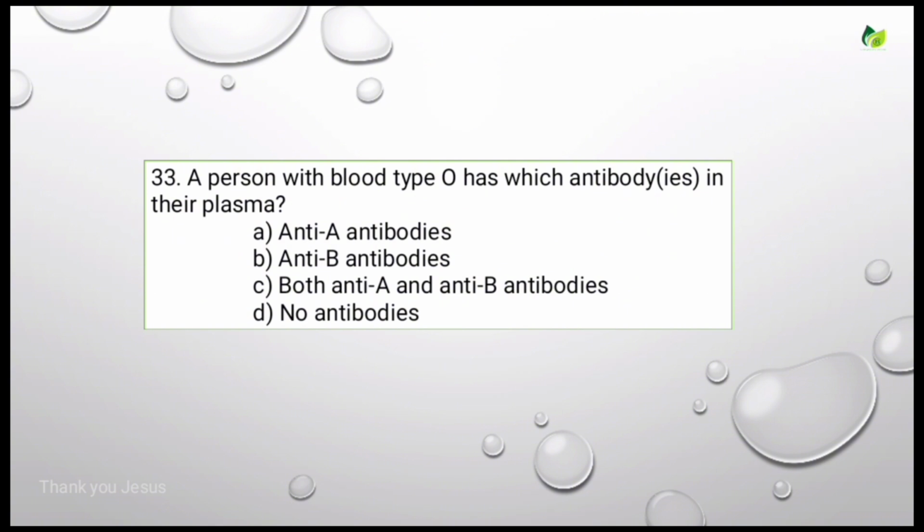A person with blood type O has which antibody in their plasma? Options are A antibodies, anti-B antibodies, both anti-A and anti-B antibodies, no antibodies. For this, the correct answer is both anti-A and anti-B antibodies. Let's see the next question.